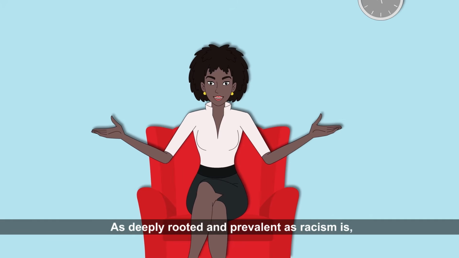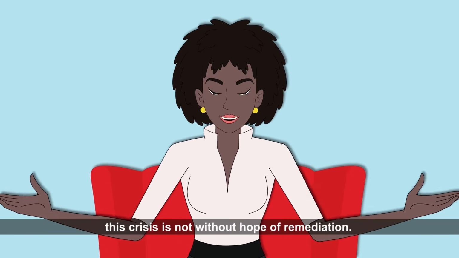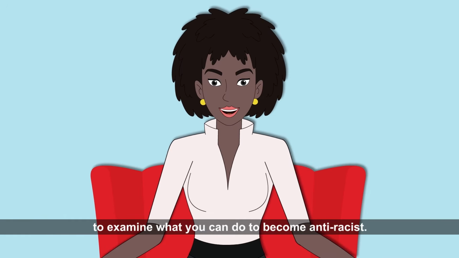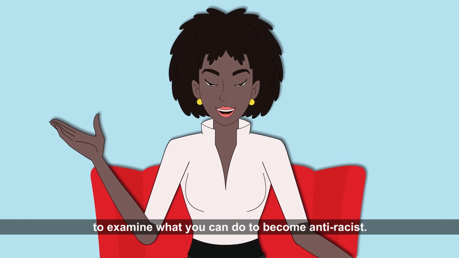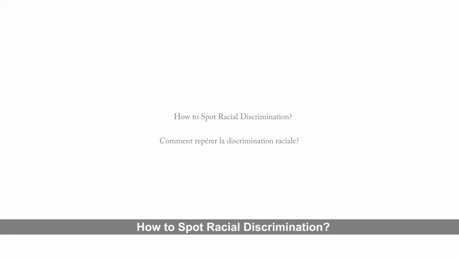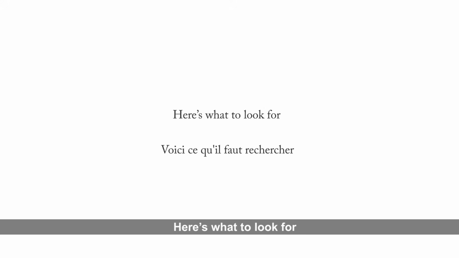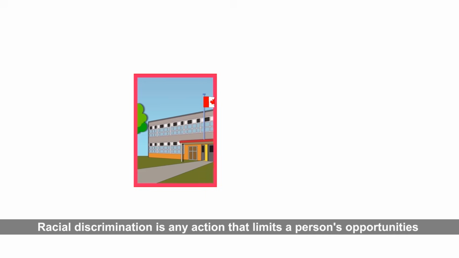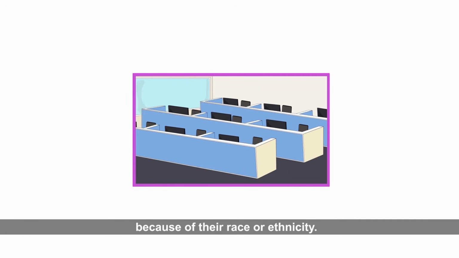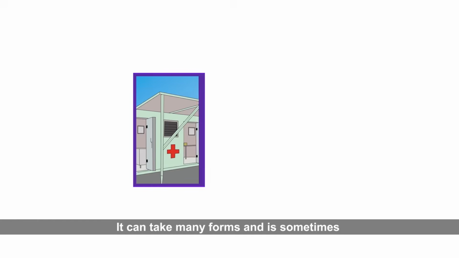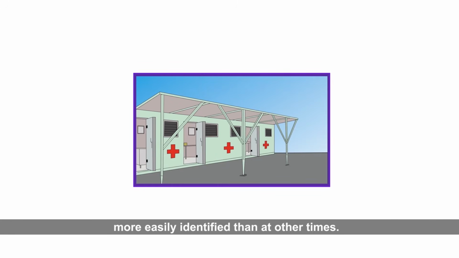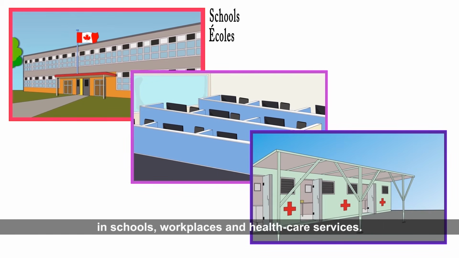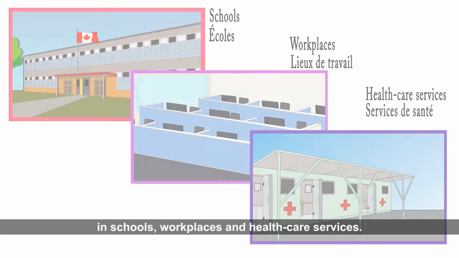As deeply rooted and prevalent as racism is, this crisis is not without hope of remediation. Let's now look forward to examine what you can do to become anti-racist. How to spot racial discrimination. Here's what to look for. Racial discrimination is any action that limits a person's opportunities because of their race or ethnicity. It can take many forms and is sometimes more easily identified than at other times. Here are some examples of racial discrimination in schools, workplaces, and healthcare services.